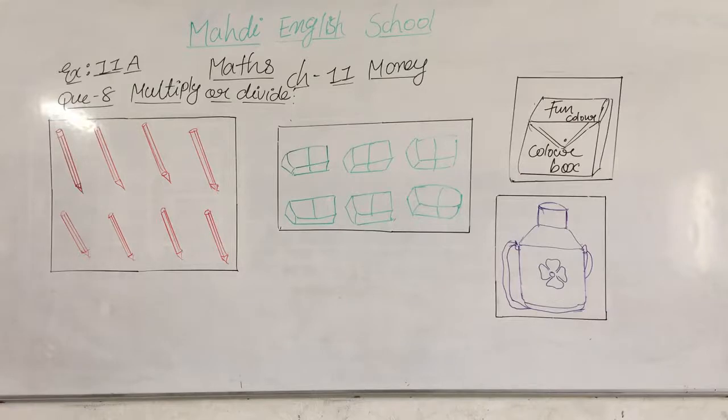So first of all, put the heading, name of the subject, maths, and then chapter number 11, and exercise number 11a. Question number 8. Multiply or divide.